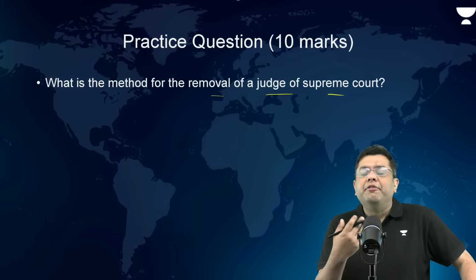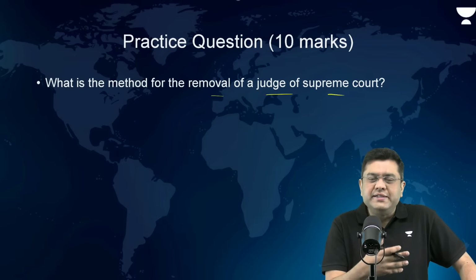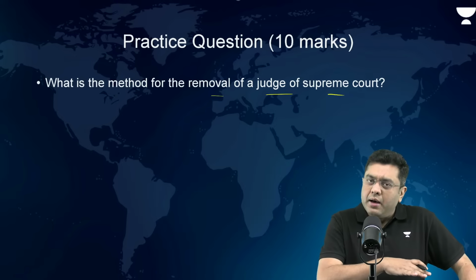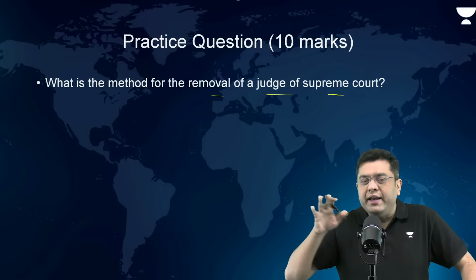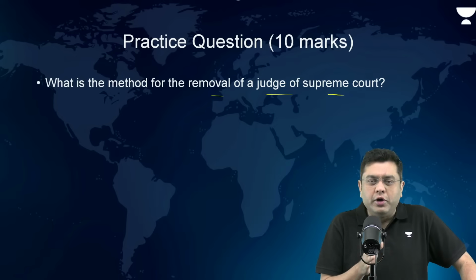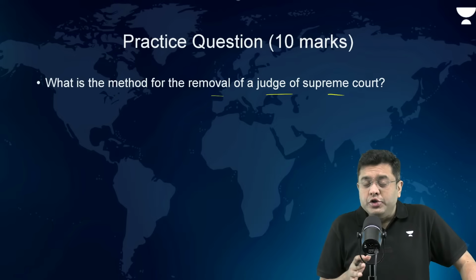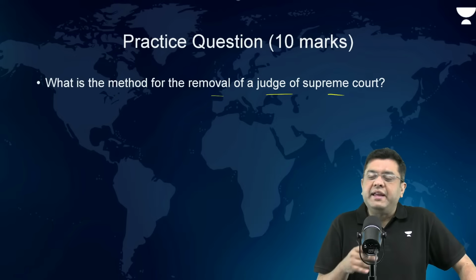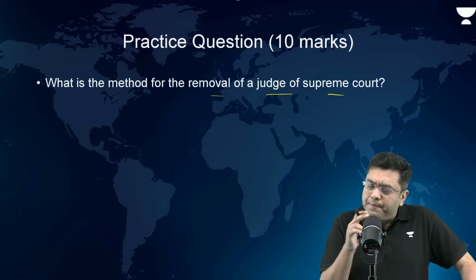You have 100 members in Lok Sabha or 50 members in Rajya Sabha, who will submit the motion for removal. If it is accepted, then an inquiry committee will be created, consisting of a judge of the Supreme Court, a Chief Justice of a High Court, and an eminent jurist. Then the inquiry will be carried out and the report will be submitted. Then the conditions of voting after that.